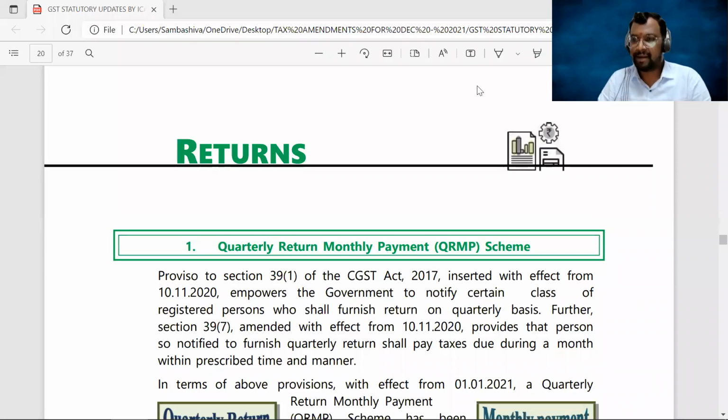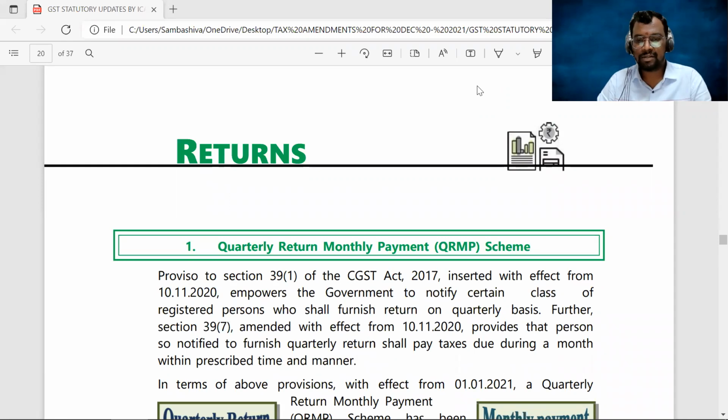So welcome to the second part of the CA Inter GST amendments class. In the first part, we have completed discussion regarding amendments from the chapters input tax credit, registration, tax invoice, debit notes, credit notes, and e-way bill. So now in this class, we are going to discuss amendments from the chapter returns.